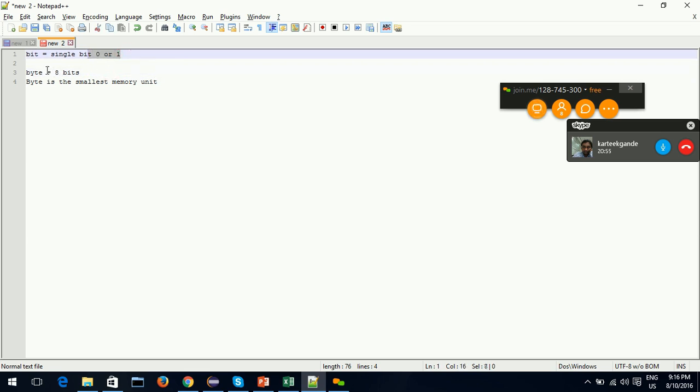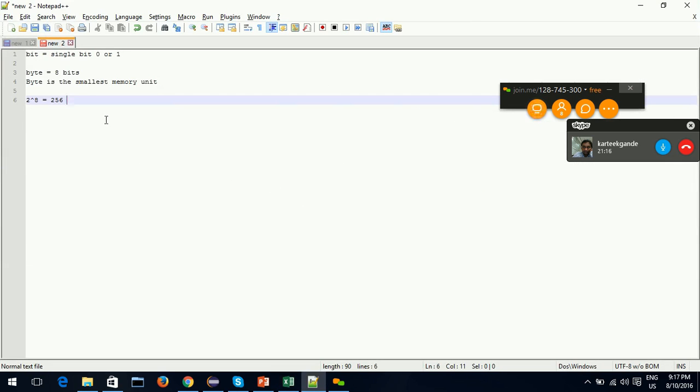But using 8 bits I can store 2 power 8, that equals 256 values. If I take 1 byte, I can represent 256 values.